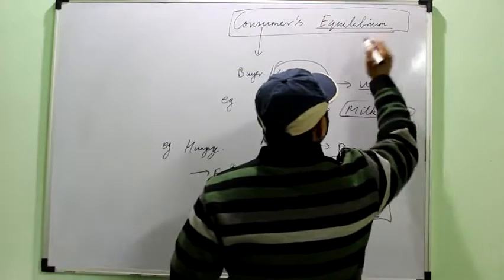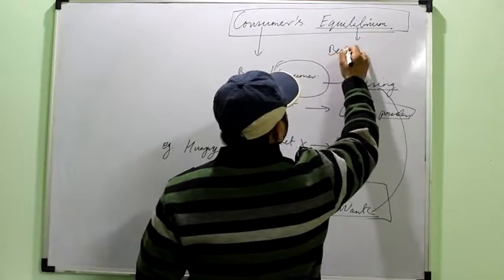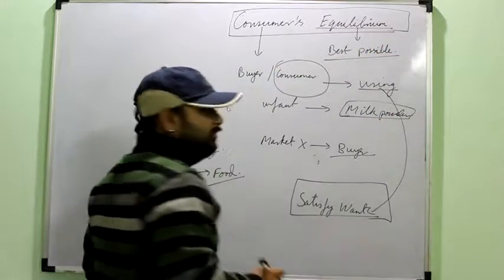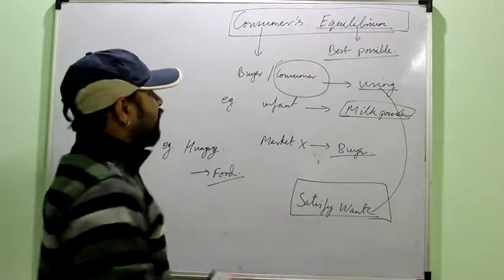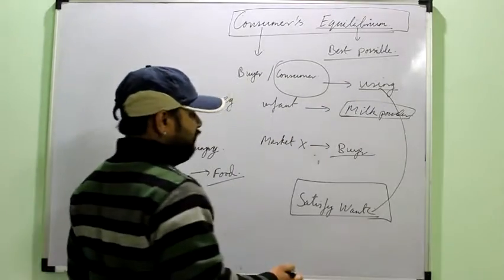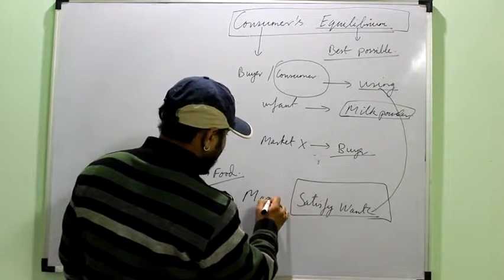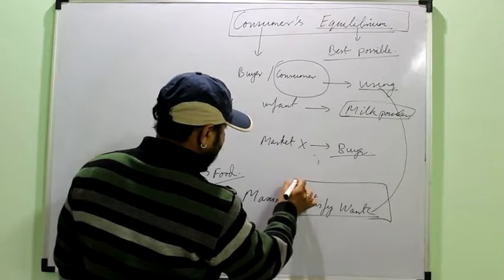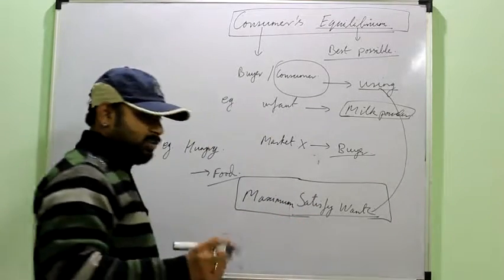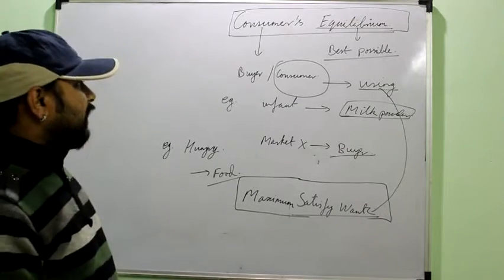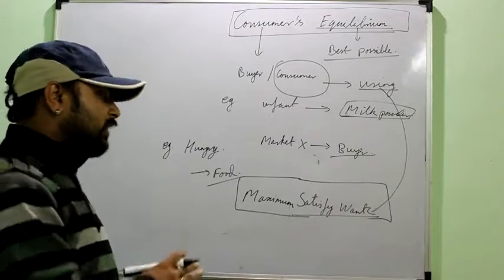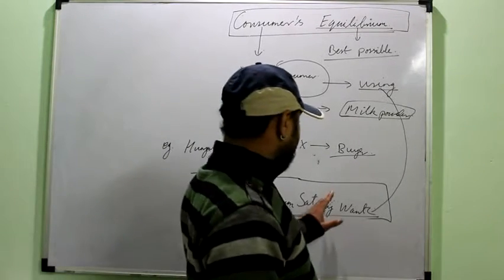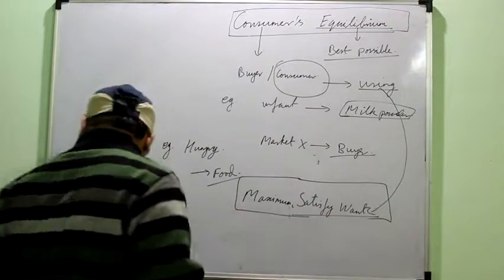Then second word, equilibrium. Equilibrium means best possible. You cannot have a better situation than this, right? So when can a consumer have the best situation? When his satisfaction is maximum. It means the aim of this particular topic, consumer equilibrium, is to find a certain consumption level, or how a consumer should spend his money, what commodity should he buy, so that his maximum satisfaction can be attained, right?